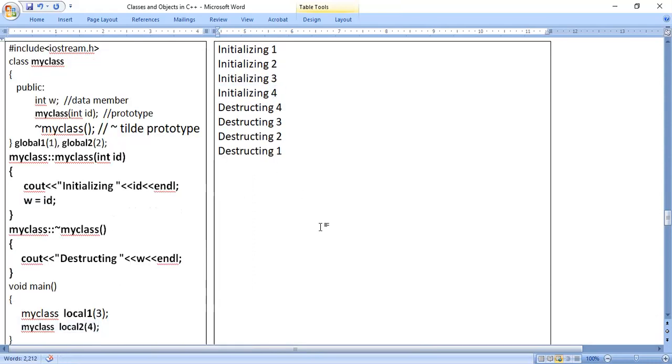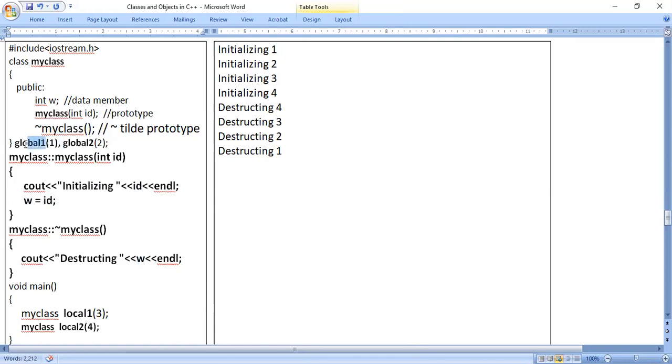Now, the next part of the execution of this program is that the destructor should be called. So in the destructor, what is the message? Destructing W, where W is the value of the object. That means the value for the four objects: global 1, global 2, local 1, local 2. For global 1, the value of W is 1; for global 2, it is 2; for local 1, it is 3; for local 2, it is 4.